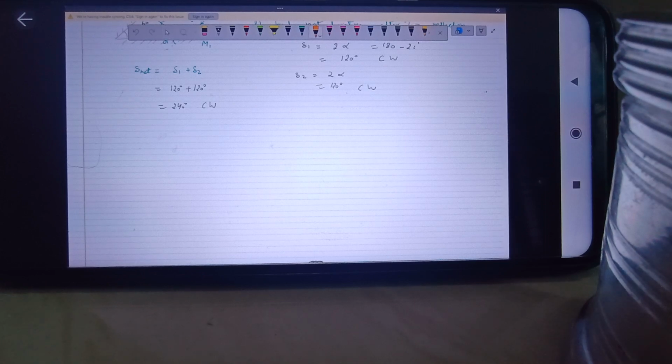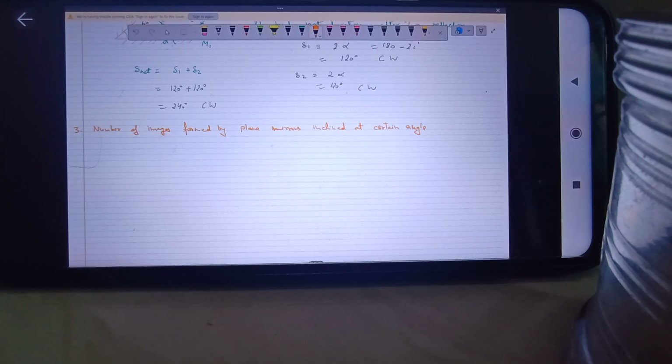You must have heard that this question is also asked very commonly: how many images are formed of an object which is placed in between a combination of mirrors. So we'll discuss this concept also, the concept on plane mirrors. Okay, to find the number of images formed by plane mirrors inclined at a certain angle.